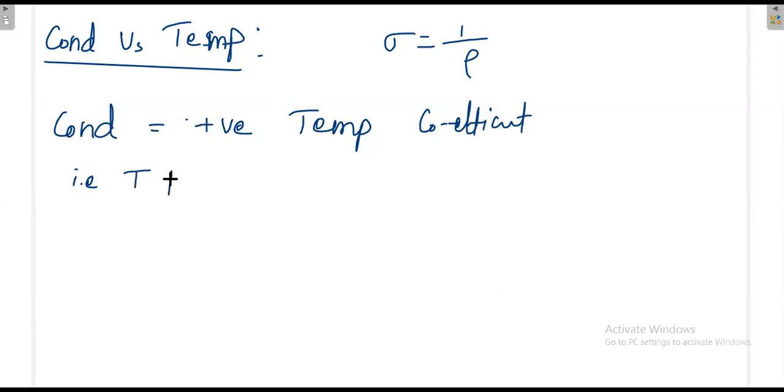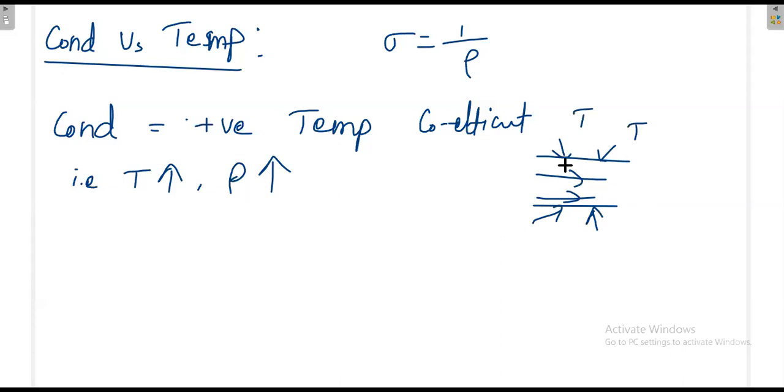So if temperature increases, resistivity will increase. How is it increasing? That is another question. If temperature is more, a lot of pollutions will be there, then again you will not have a direct path, because what is important for current, you should have a direct path of electron. Electrons have to be aligned in this way. Temperature can apply in any way, then there is a disturbance in the flow. Once there is a disturbance in the flow, it puts some struggle. That's why resistivity increases. Current cannot flow easily, that's why resistivity increases.